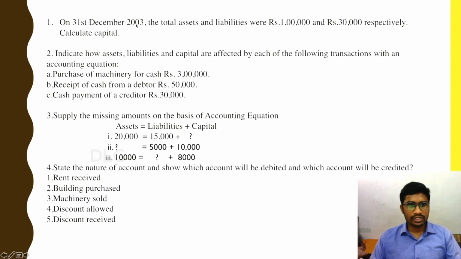On 31st December 2003, the total assets and liabilities were 1 lakh and 30,000 respectively. Calculate capital. So everyone knows the accounting equation: assets equals capital plus liabilities. We have assets and liabilities, and we need to find capital.